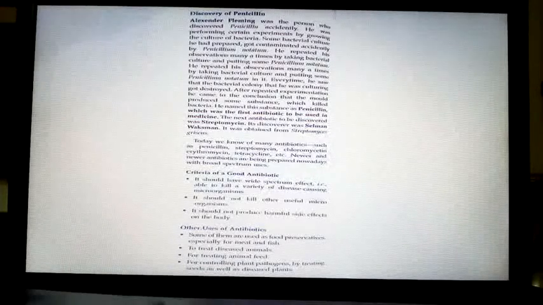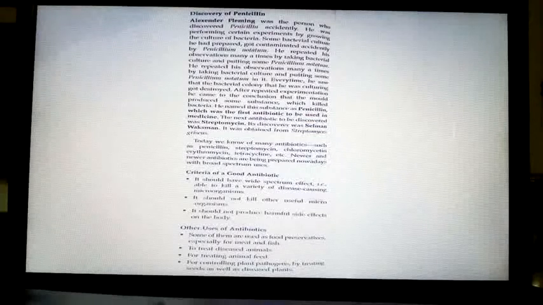Got it? What are then the criteria of a good antibiotic? How can we call or select a good antibiotic? It should have certain characteristic features. So criteria of good antibiotics. It should have wide spectrum effect. That is, able to kill a variety of disease causing microorganisms.